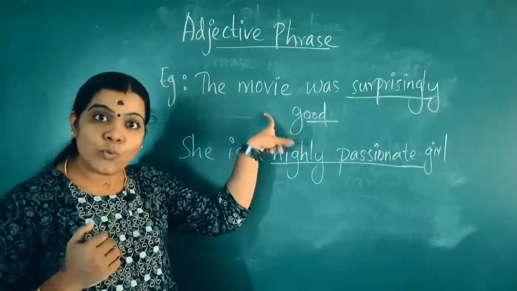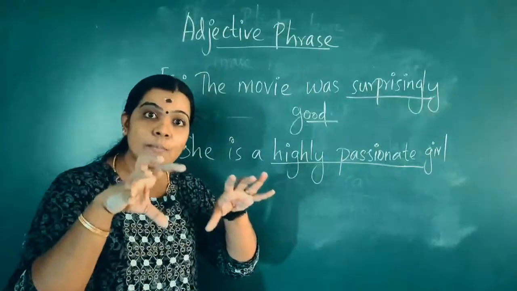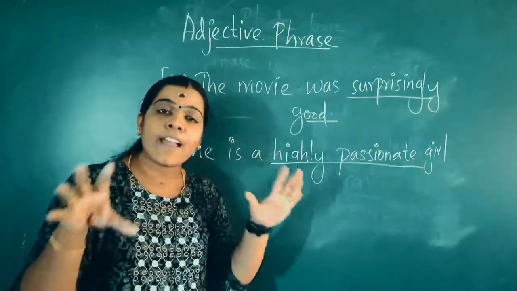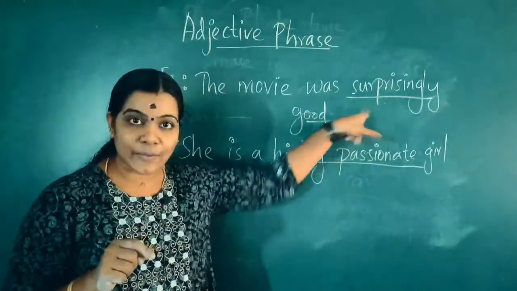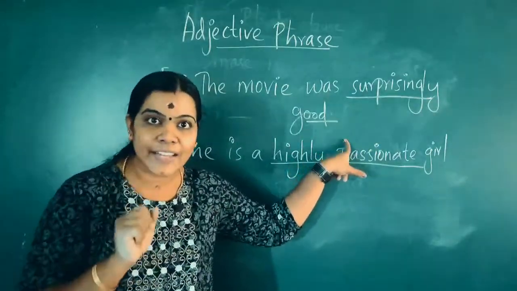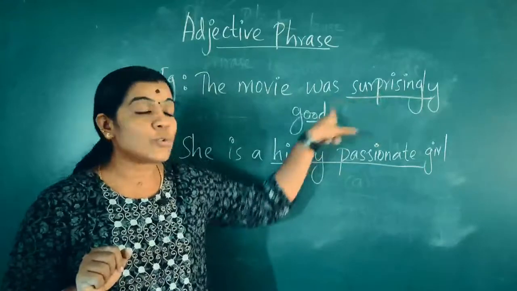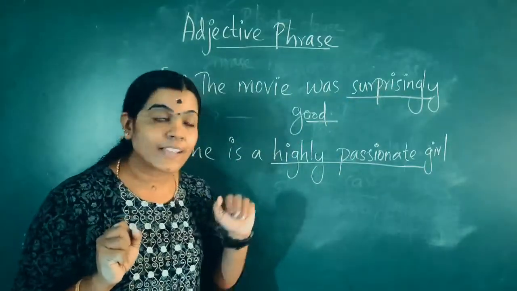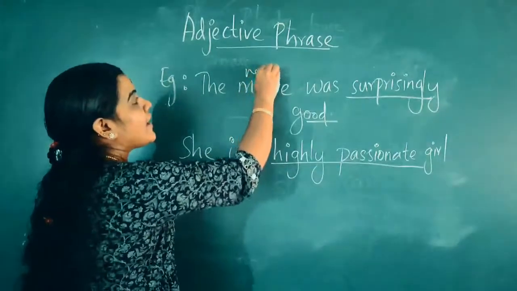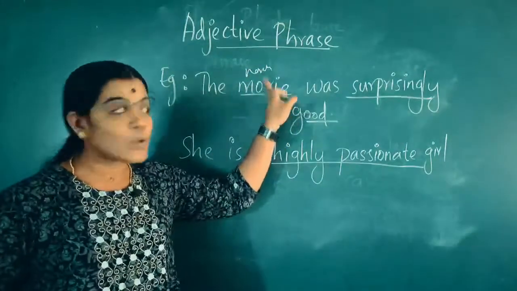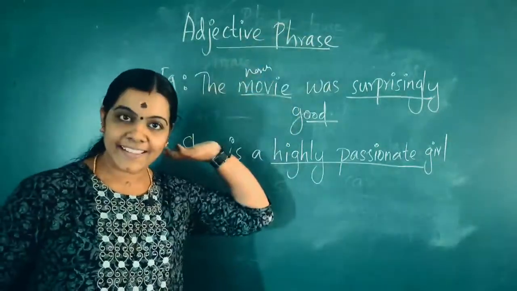Movie. It is giving more importance to the movie by saying that it was surprisingly good. Surprisingly good is an adjective phrase. These words are modifying the noun movie. So that is an adjective phrase.